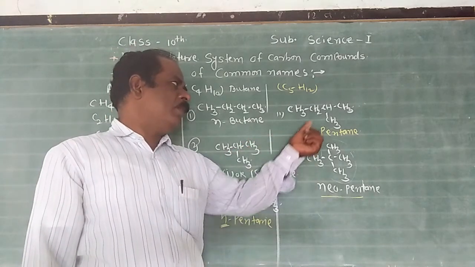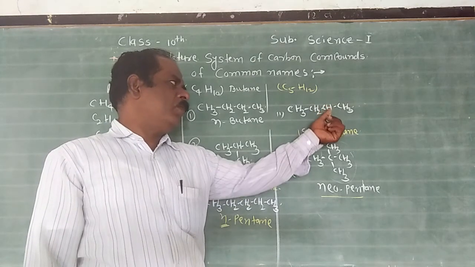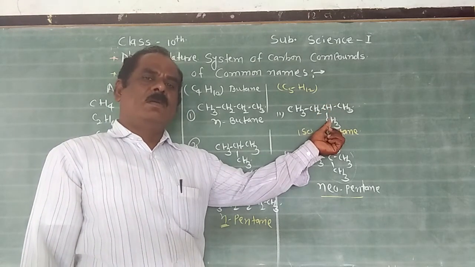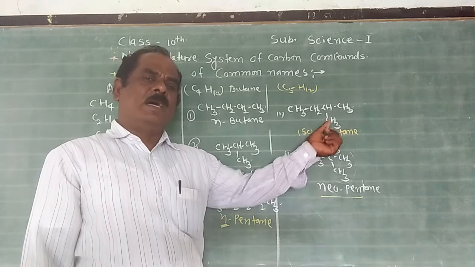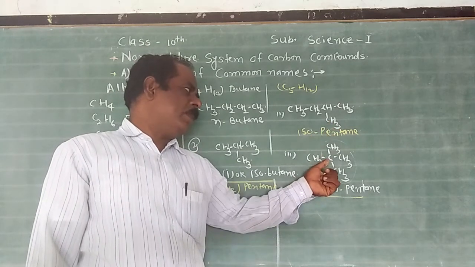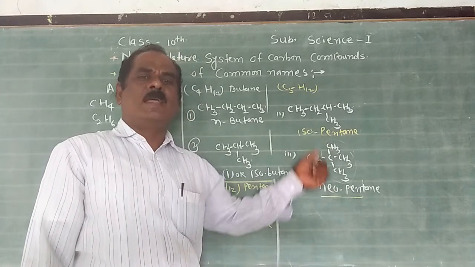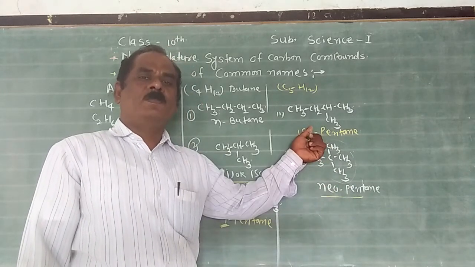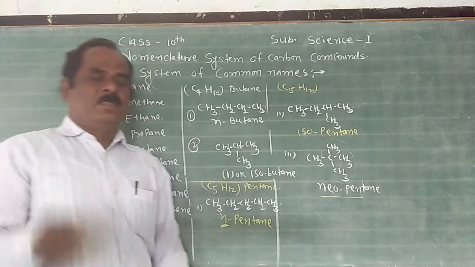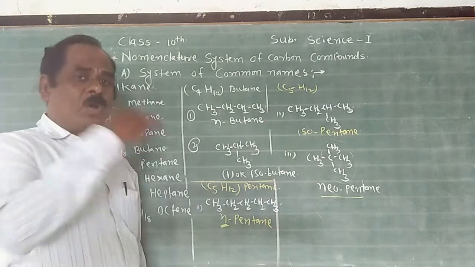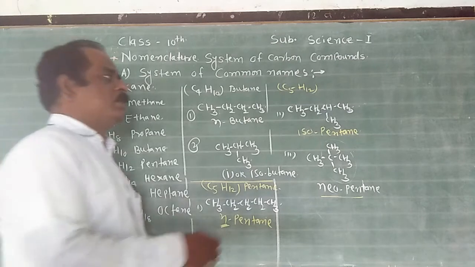Iso is used if one carbon atom is attached to only one methyl group, so only one branch is there. If the ending carbon atom is attached to three methyl groups, then it is called neo. Both are examples of which type of chain? Branch chain. Such a system is only used in common nomenclature.